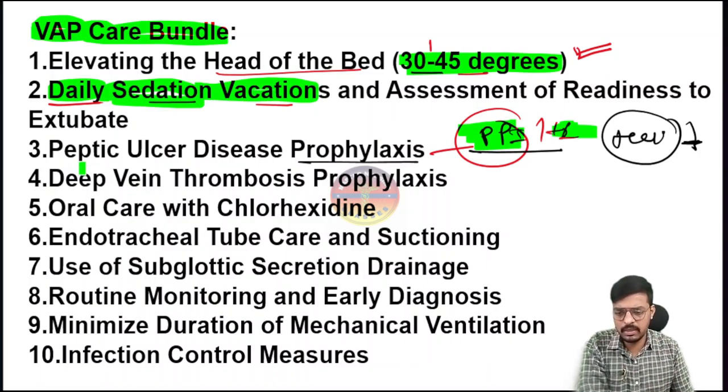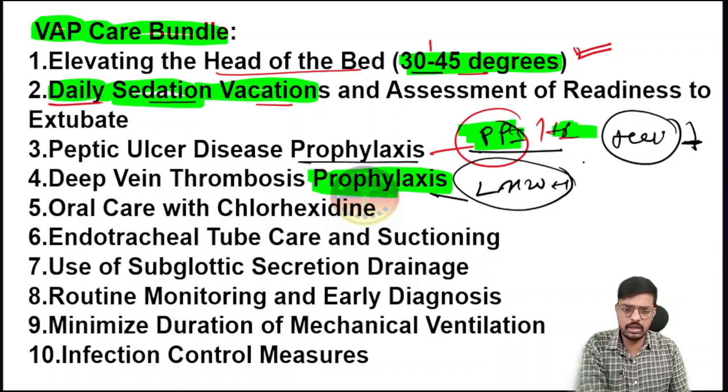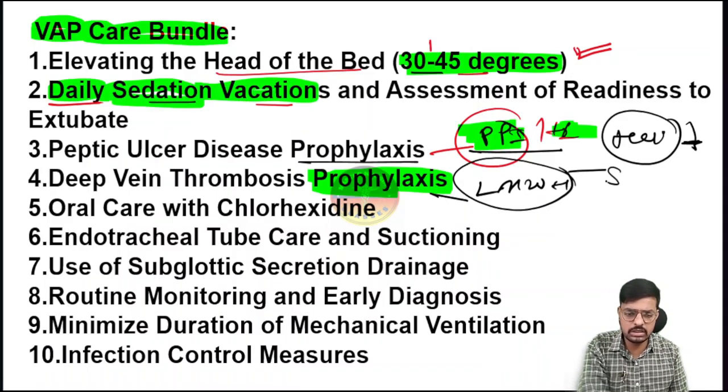That is the reason we have to give DVT prophylaxis also. That is the low molecular weight heparin we have to give here. Here enoxaparin will be our drug. Okay, the injection enoxaparin, and the route is the subcutaneous route, very very important.